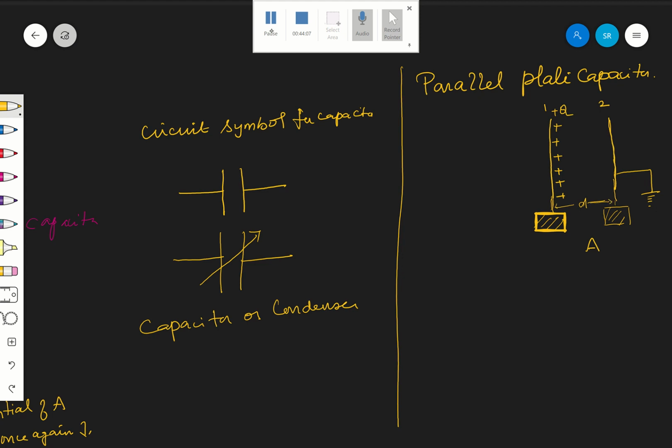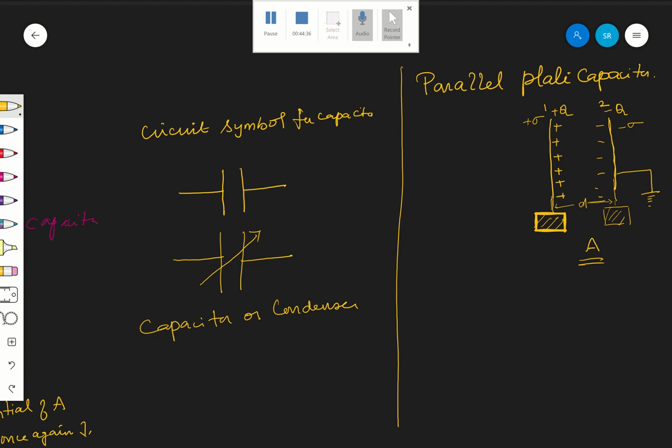Because of induction, an equal amount of charge appears: plus Q here, and minus Q on the other plate. Both plates have the same area A. Therefore the surface charge density for plate 1 is plus sigma, and for plate 2 it is minus sigma.